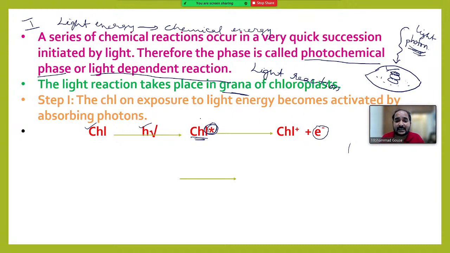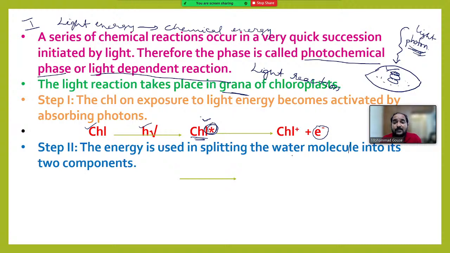You just remember that it gets activated. This activated chlorophyll is helpful for splitting the water molecule into its components. When the water molecule splits, it forms protons and OH minus, H plus ions and OH minus ions.